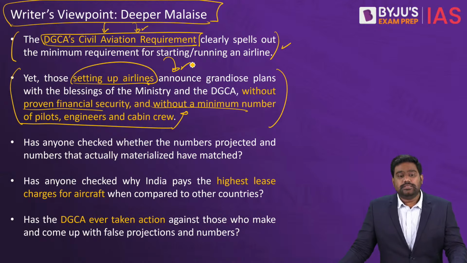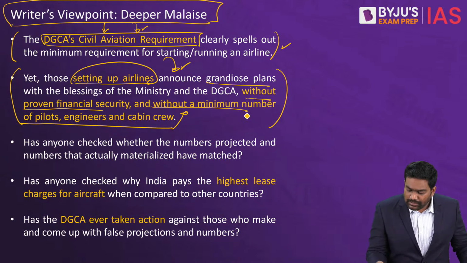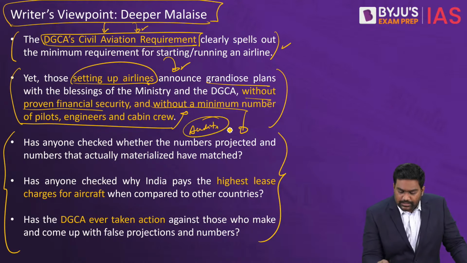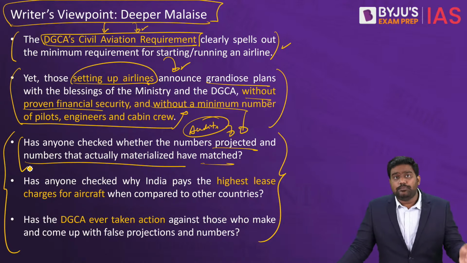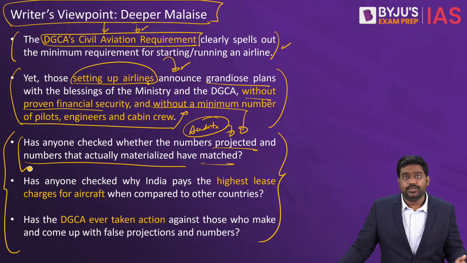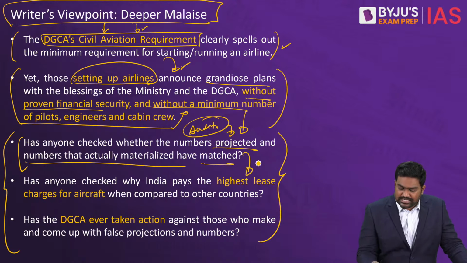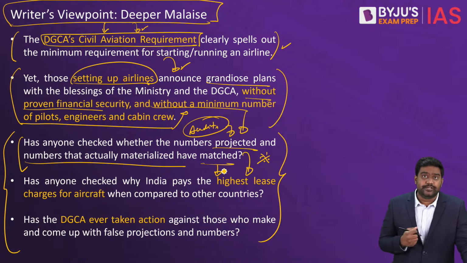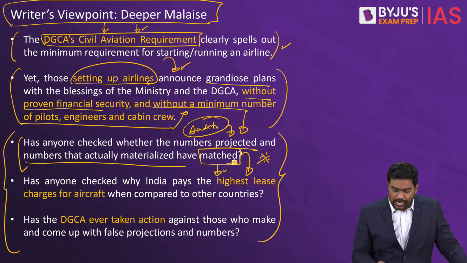But the problem is the DGCA is not keeping a check. Even though the minimum requirements are laid out, later on the DGCA doesn't really check the financial health of these airlines. Even though periodic audits are conducted, the health of these airlines is not monitored. It's not checked whether they have adequate pilots, adequate ground staff, adequate maintenance facilities. This is what leads to piling up of the work burden on the remaining workforce, resulting in inefficiencies and delays, and even poor maintenance that could increase the risk of accidents. But the DGCA doesn't keep track of this, and there is no accountability, no transparency in this regard.